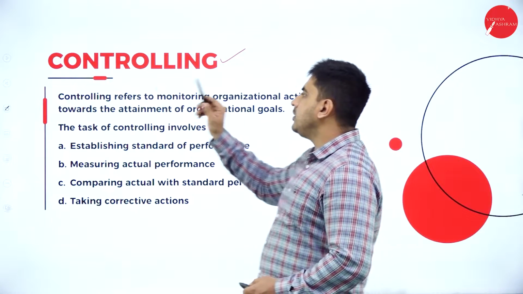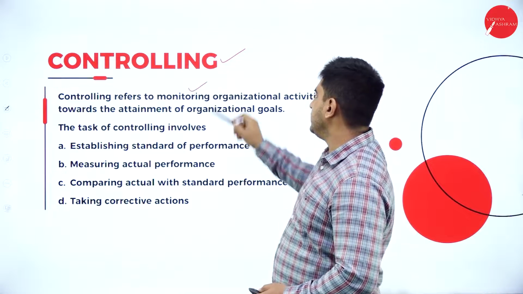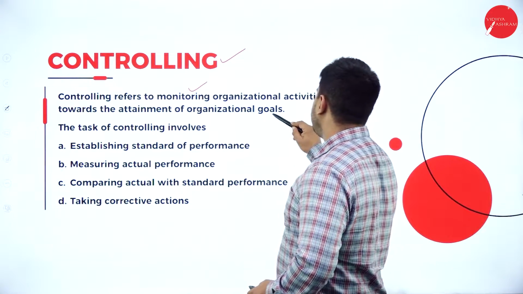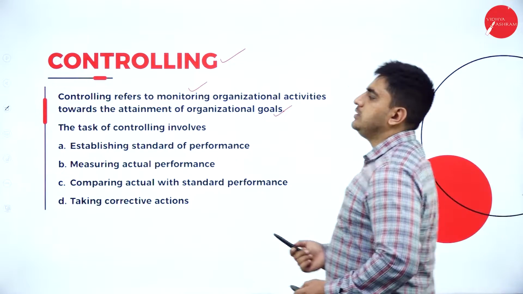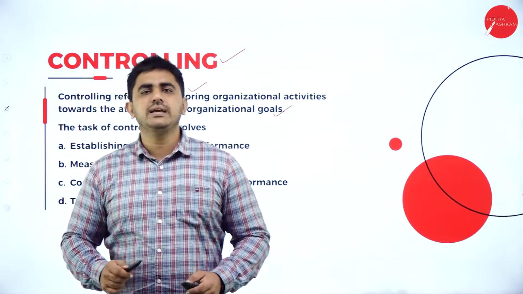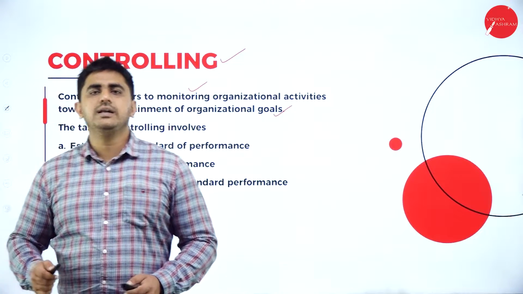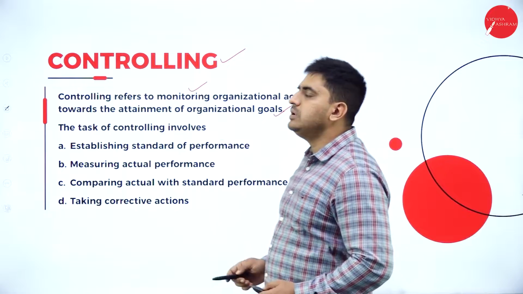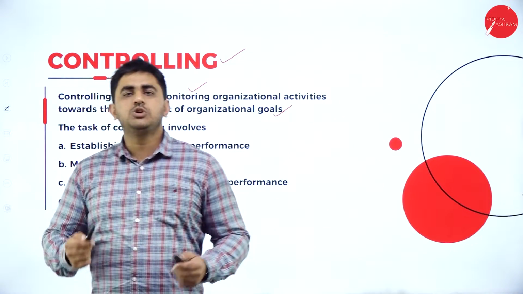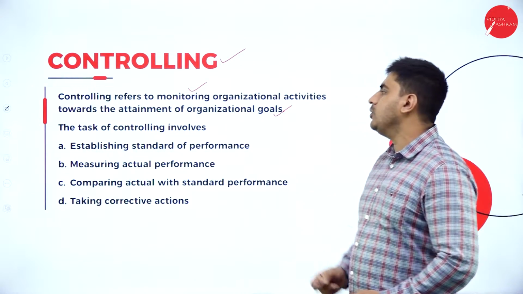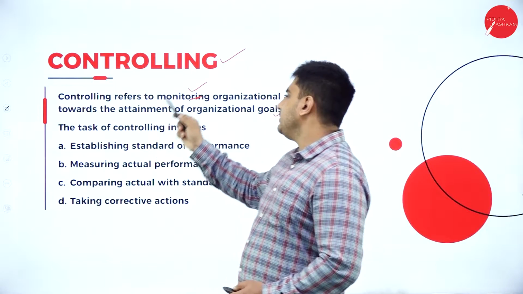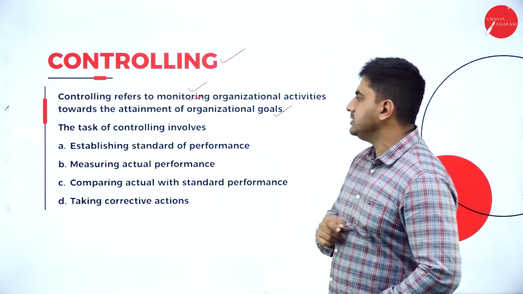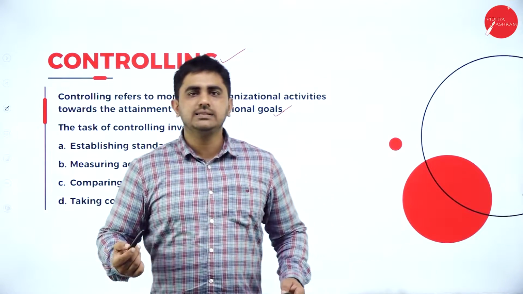Controlling refers to monitoring organization activities towards the attainment of organization goals. Now you have done your planning, your organizing, your staffing and your directing. That is not enough. You will have to control the activities to be efficient. Controlling will be monitoring organizational activities towards the attainment of organization goals. We will understand how now.